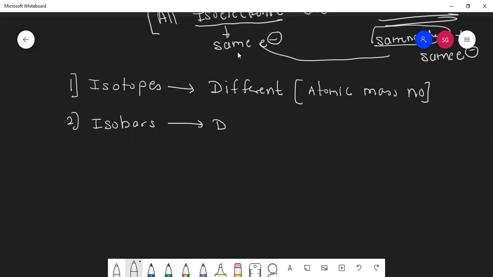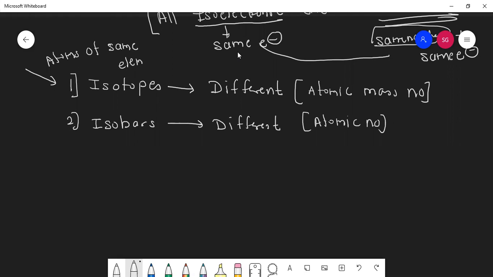What is different? Atomic number. Very good. And one more, students, these isotopes are atoms of the same element. Is it correct? We say hydrogen 1, hydrogen 2, hydrogen 3, so these are atoms of the same element. If you are considering hydrogen, you are considering all three hydrogens. If you are considering chlorine 35, chlorine 37, these are atoms of the same element. And in the rest, all the atoms are different.